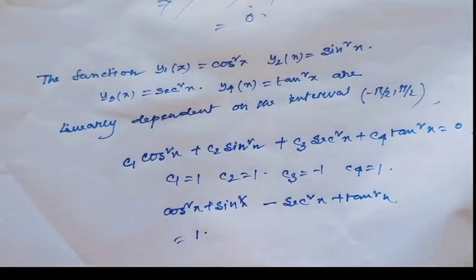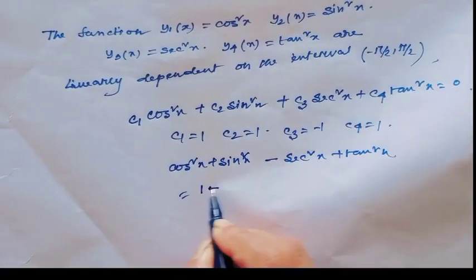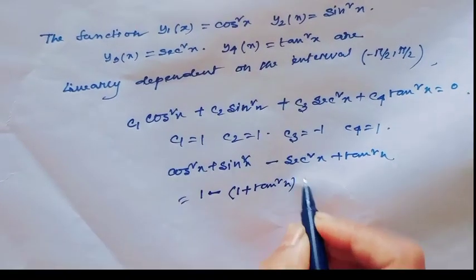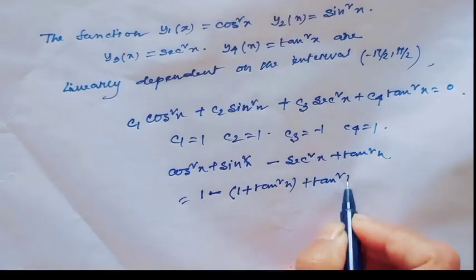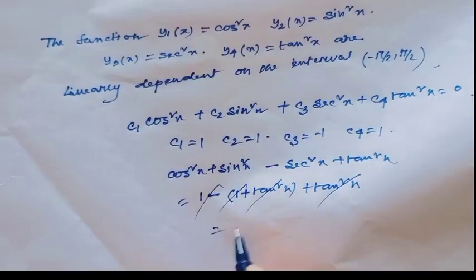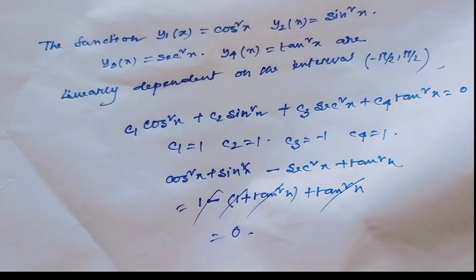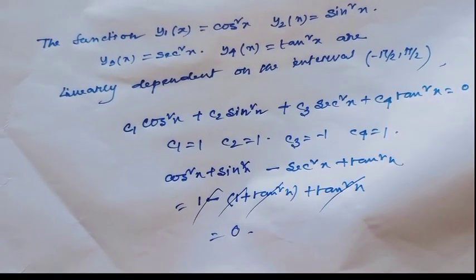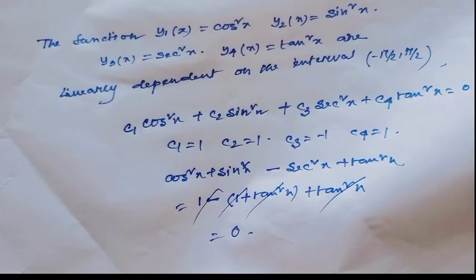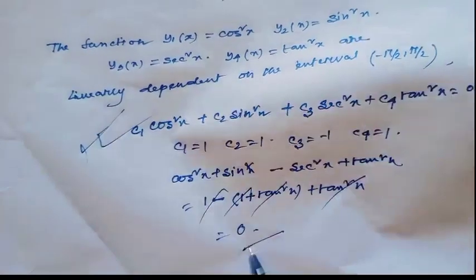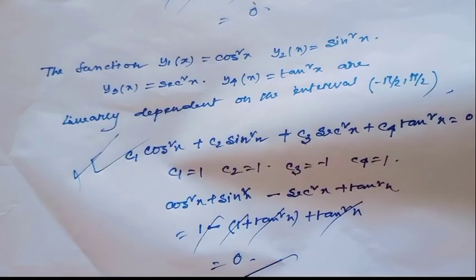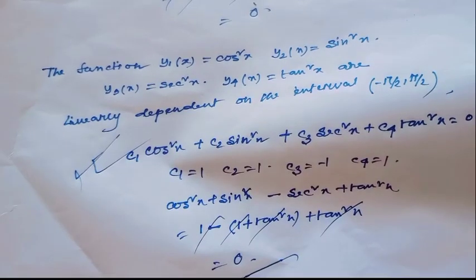This value equals 1 minus sec square x, that is 1 plus tan square x, plus tan square x, and then this value is obviously 0. So I have got non-zero c1, c2, c3 for which the value of the combination is 0. Therefore, obviously these functions are linearly dependent on the interval minus pi over 2 to pi over 2.